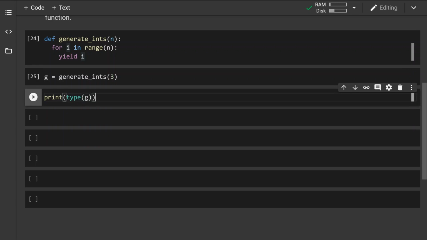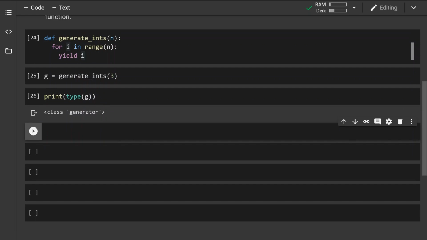Just to figure out what exactly we're returning. Here you see that we're not returning the actual value of i, but a generator, which we go over every time we call next, which we already learned in iterators. So if we print and say, give me the next value of g,